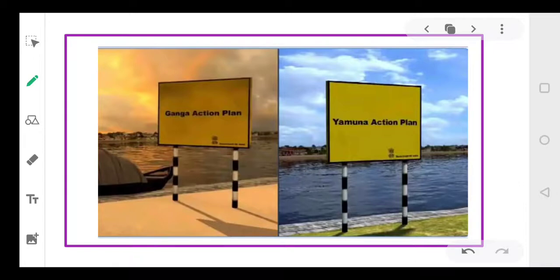That is why the government has initiated the Ganga Action Plan and the Yamuna Action Plan. These two projects have been initiated by the Ministry of Environment and Forest, and their main aim is to clean the water being released into these two rivers, which pollutes the water of these rivers.